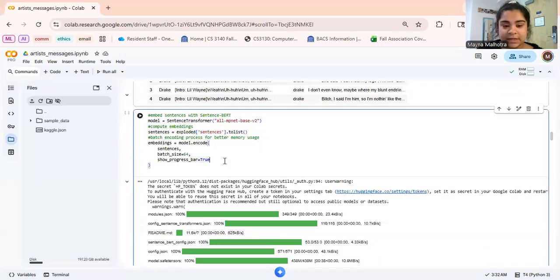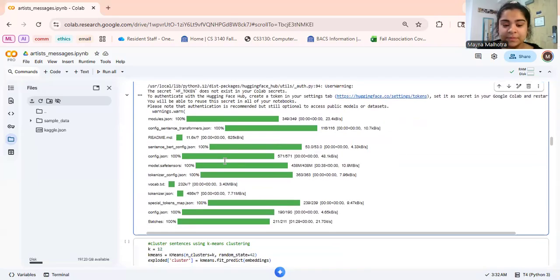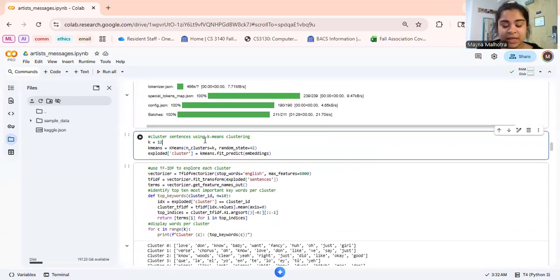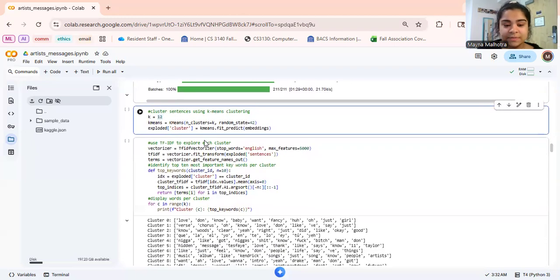Then I embedded sentences with SentenceBERT using the all-mpnet-base-v2 model, and I used batching here. After that, I was able to start k-means clustering. I chose k equals 12 because I found that the themes were pretty similar and I didn't think there needed to be more than 12 clusters.